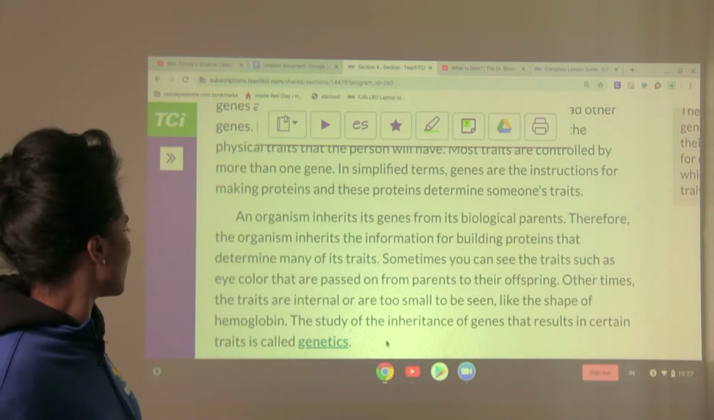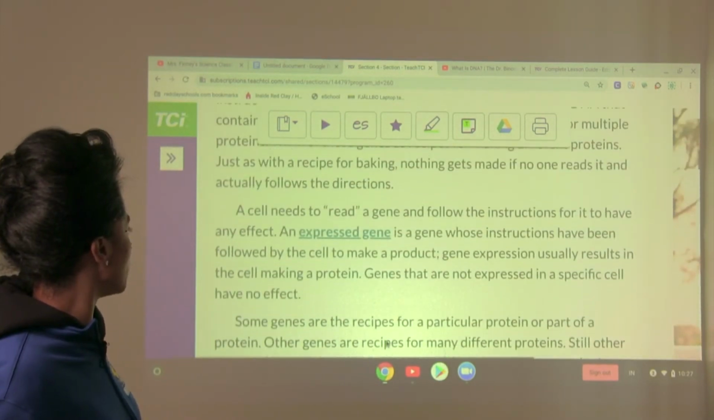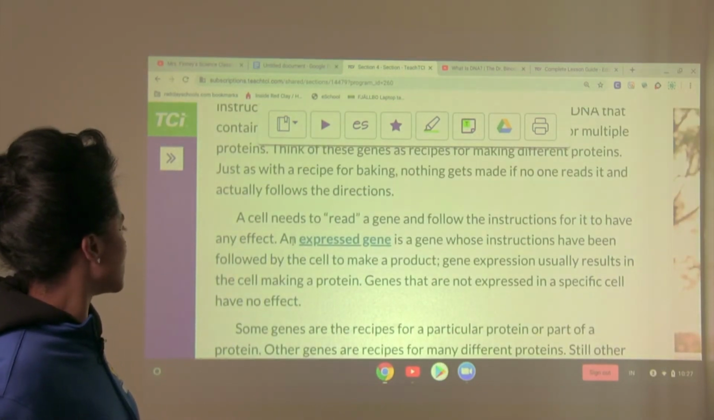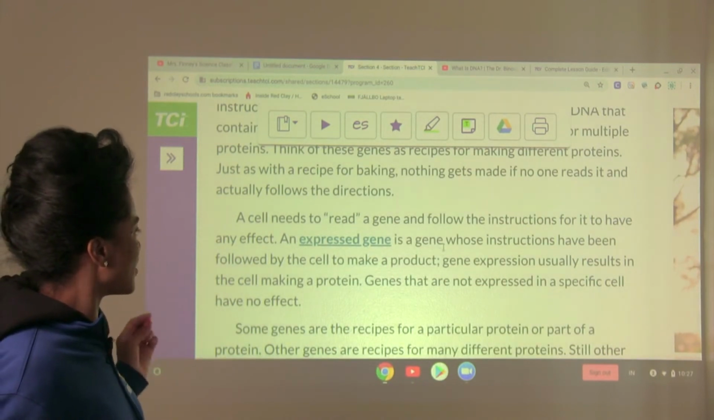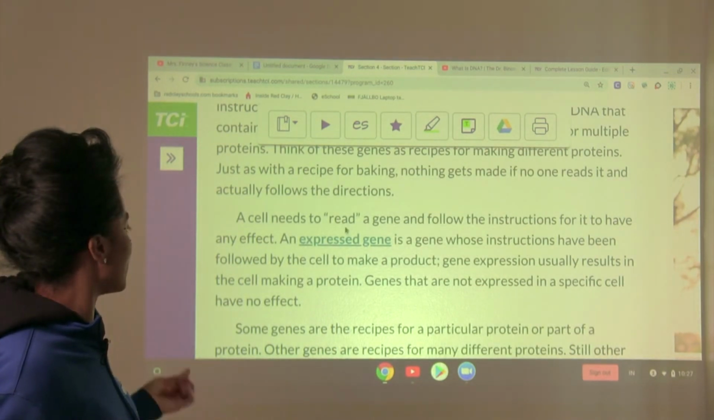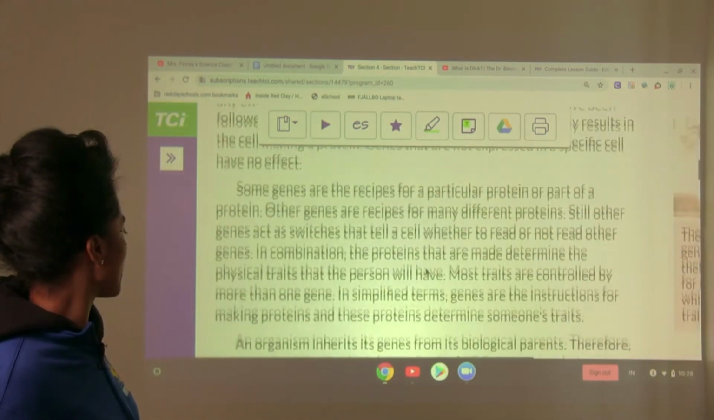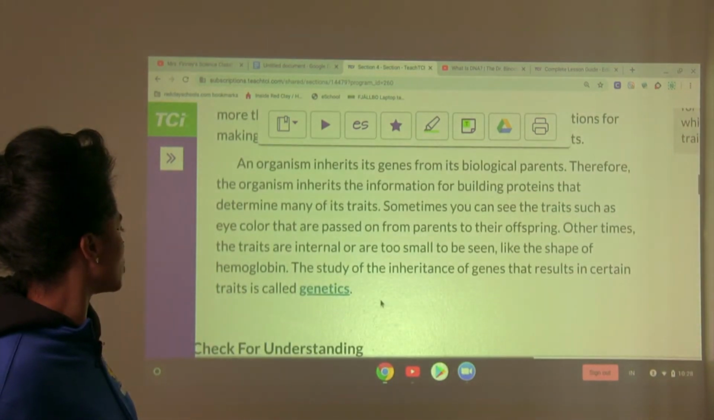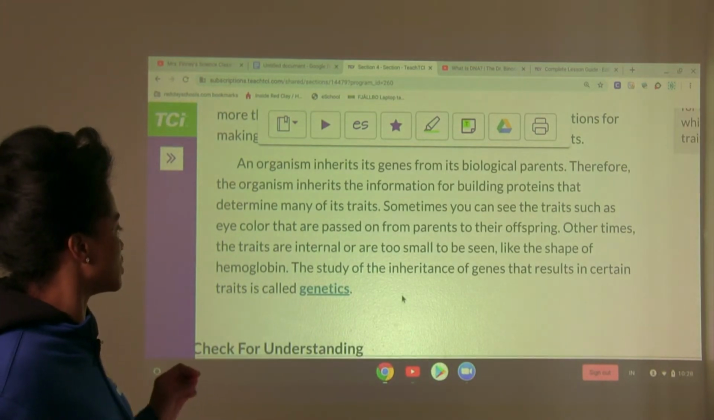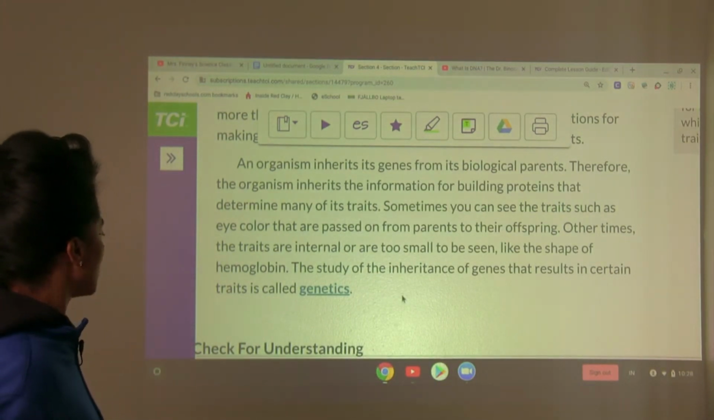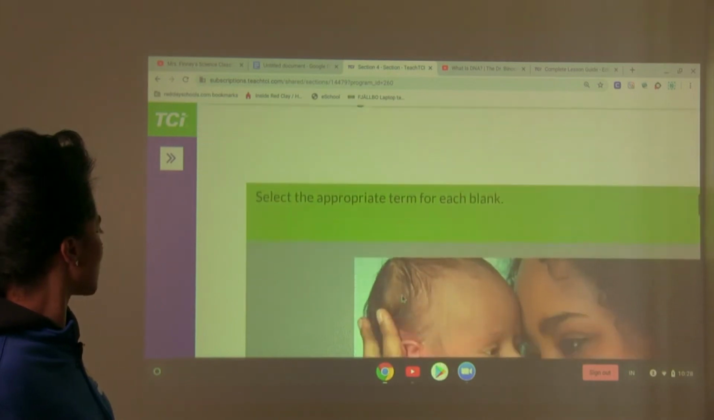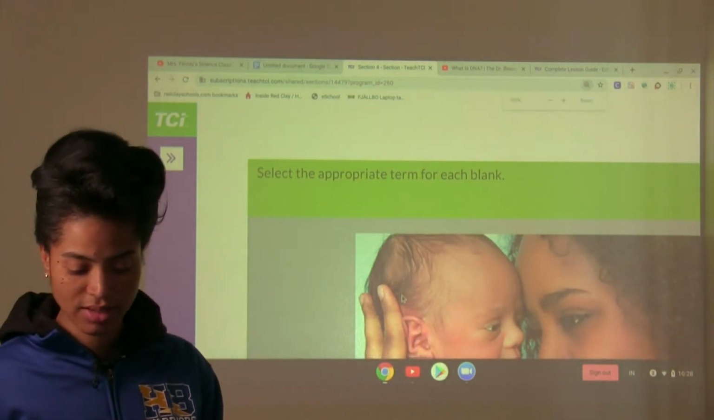All right? So we have two terms that I want you guys to be familiar with today. One is an expressed gene, and that's a gene whose instructions have been followed by the cell to make a product. Okay? And then the other term is genetics, which is the study of inheritance of genes that results in certain traits. All right, let's take a look at our check for understanding.